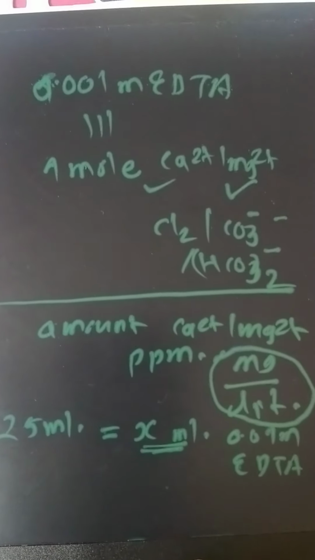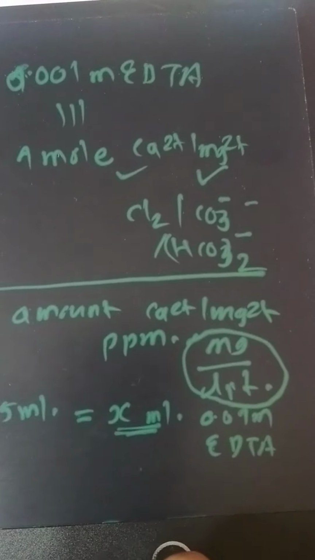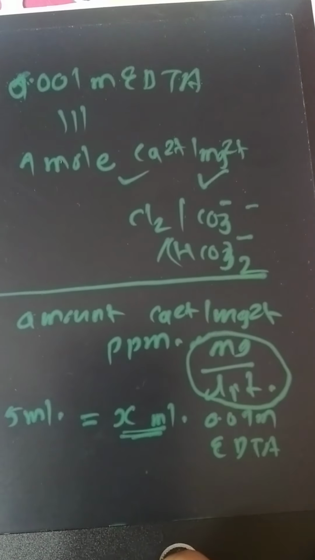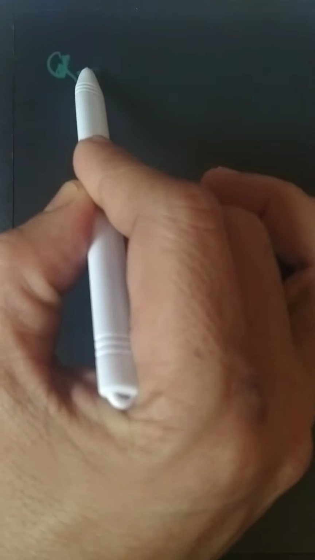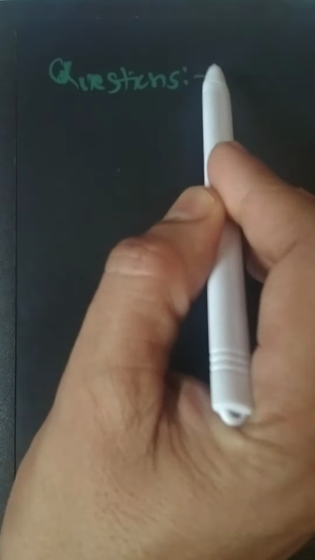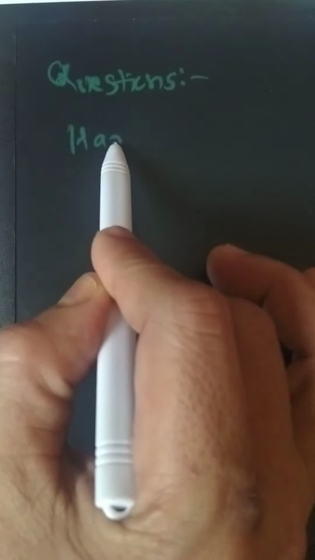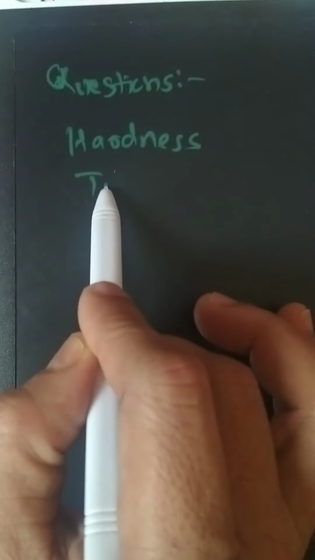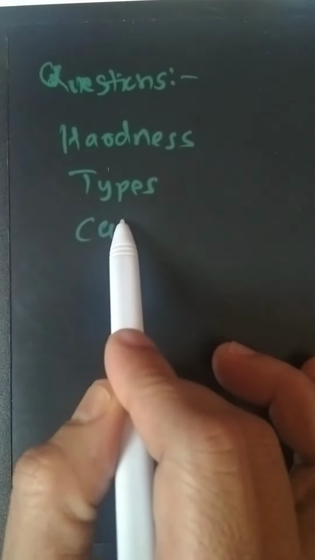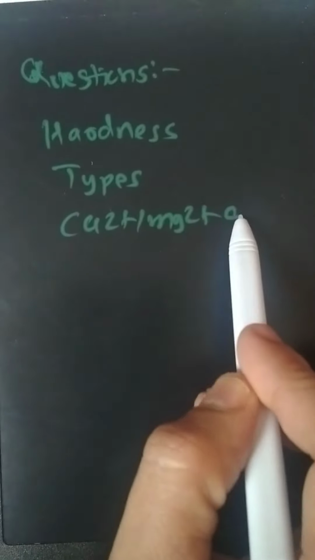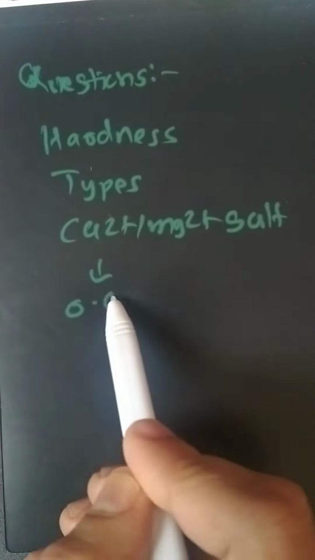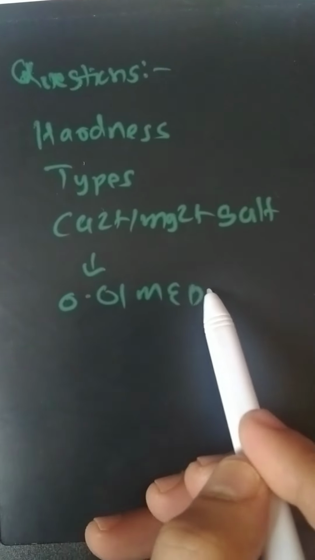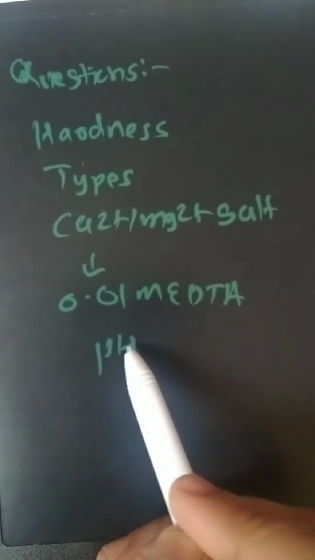So this is the virtual lab experiment you can perform in the laboratories, but you can understand it here now on the digital board. So what type of questions are asked on this experiment? The questions will be on what is hardness of water, what are the types of hardness of water, which ions give the hardness, calcium and magnesium, which salts are present that are responsible for hardness of water, how hardness is determined, that is determined using 0.01 molar EDTA solution, and which pH is maintained, pH 10 is maintained